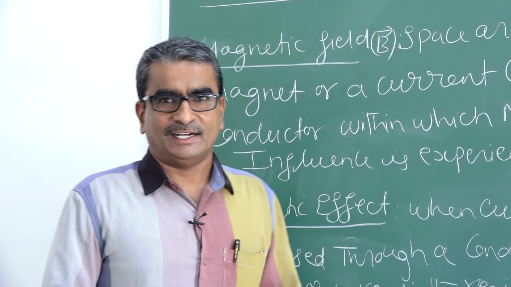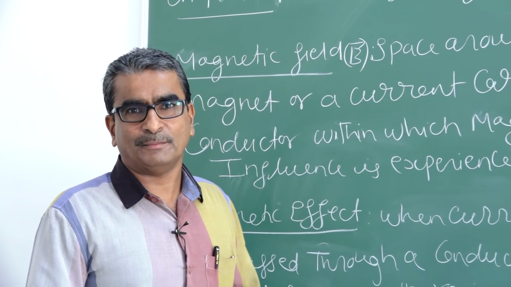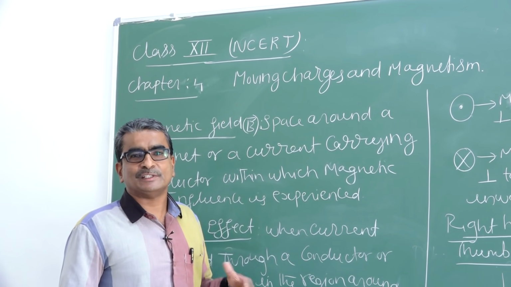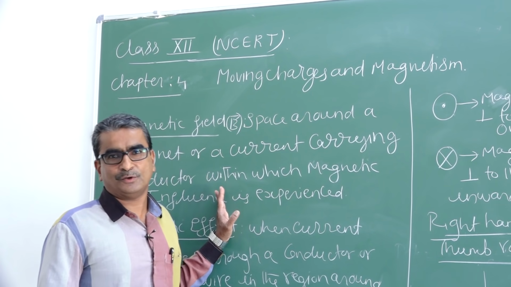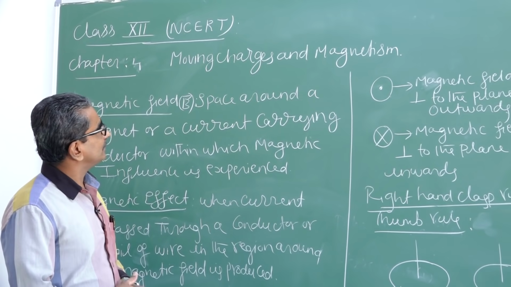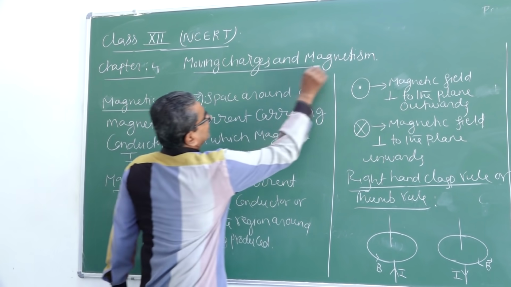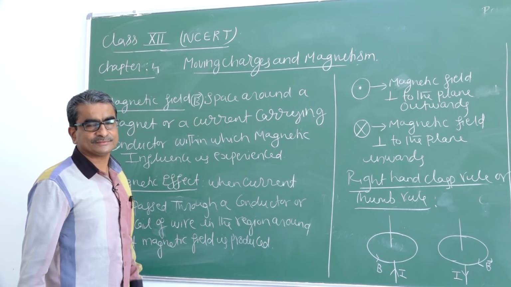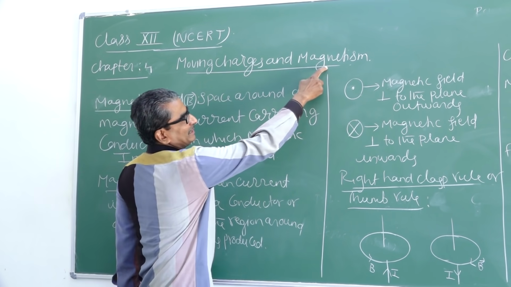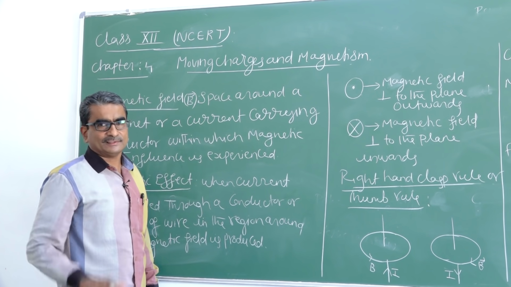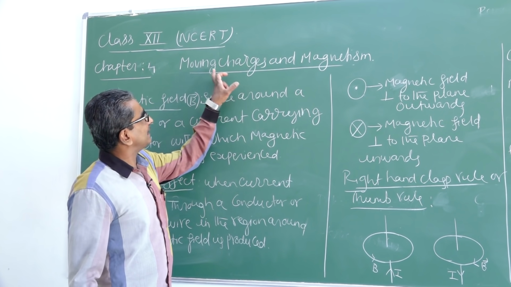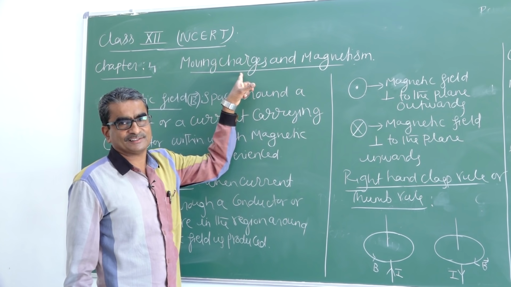Today I am going to explain about moving charges and magnetism, which is the fourth chapter of volume 1 of the NCERT syllabus. In the title, you can notice two terms here. One is charge and another one is magnetism. That means there must be some relation between magnetism and charges.